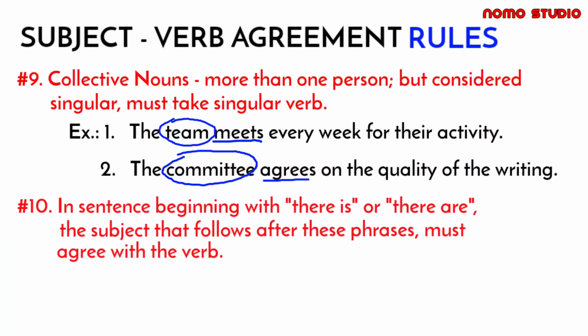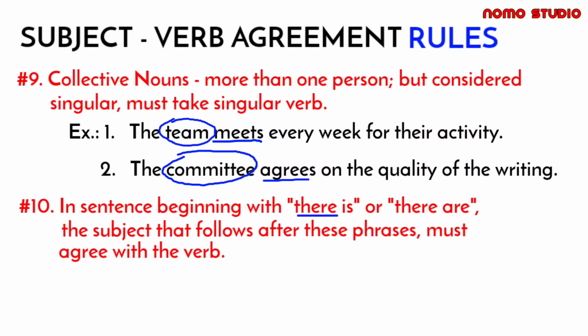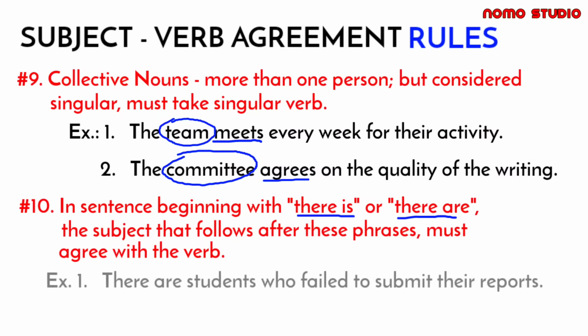Next, we have rule number 10. If you can find these two phrases at the beginning of a sentence, the subject must always follow the verb. Kasi kung titingnan natin, the word there is not a subject. The verb agrees with what follows the verb. Ang ibig sabihin nito, there is ang gagamitin natin kung ang subject is singular, and there are kung ang subject is plural. So for example, there are students who failed to submit their reports.